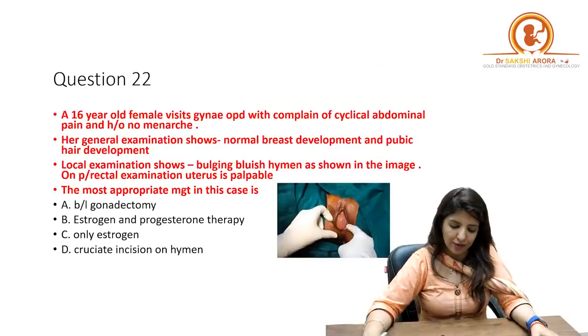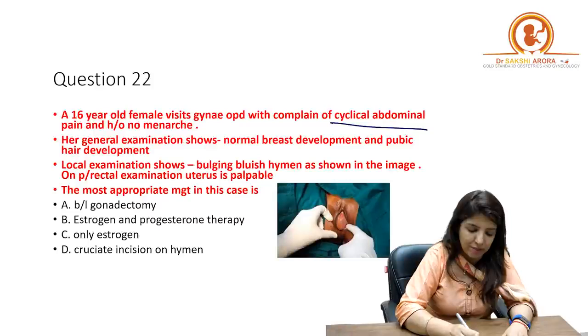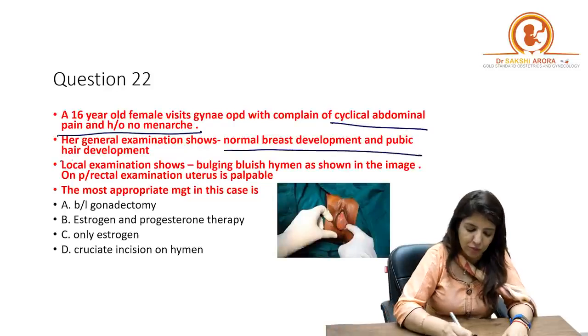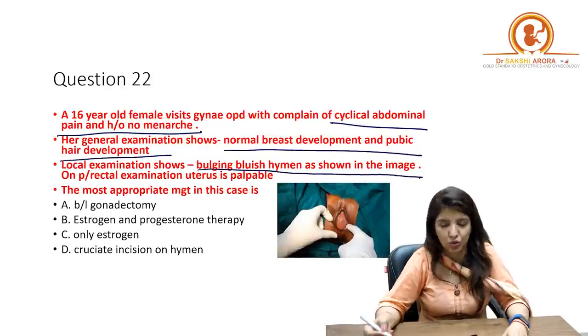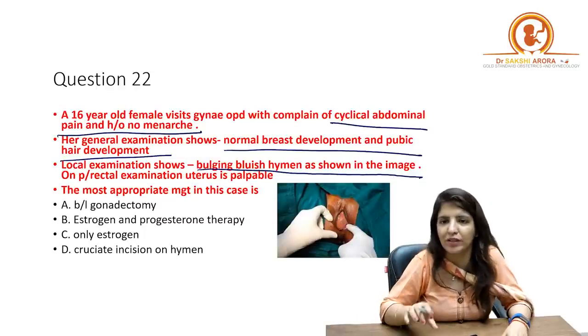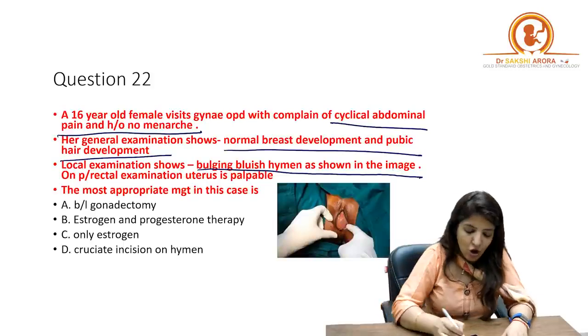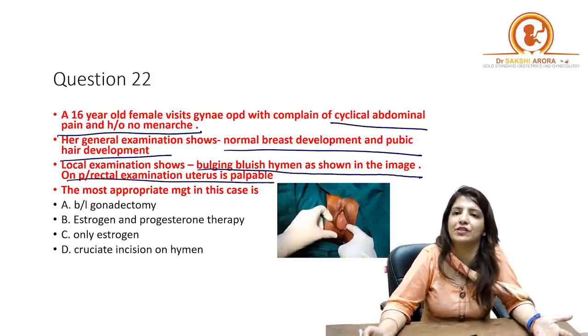Okay. Next question. A 16-year-old female visits the gynecologist with complaint of cyclical abdominal pain and history of no menarche. Her general examination shows normal breast development and pubic hair development. Local examination shows a bluish bulging hymen as shown in the image. I am not sure whether this particular image was there or not, but there was an image of a bulging hymen. On per rectal examination, the uterus is palpable. The most appropriate management in this case is.